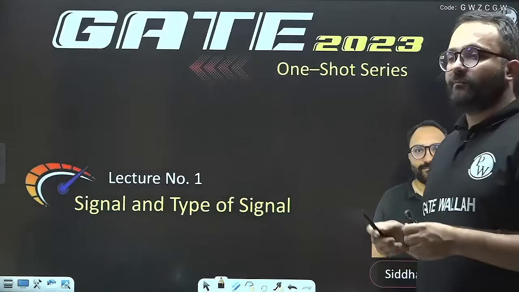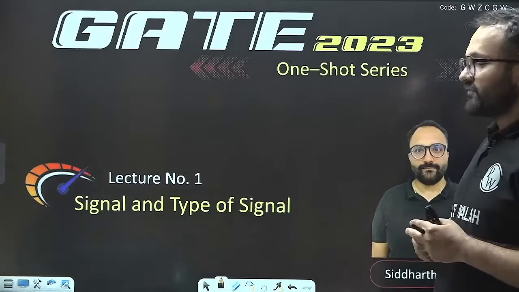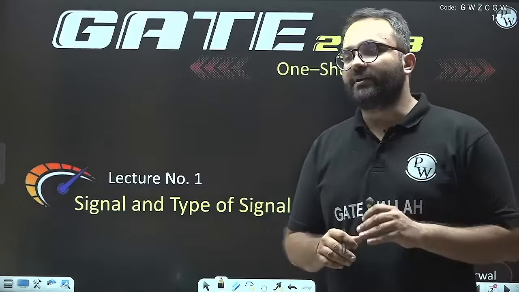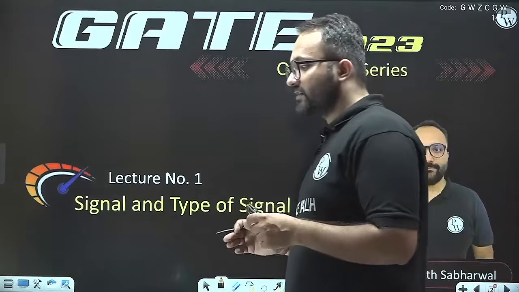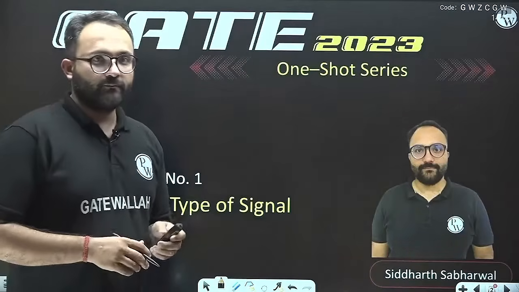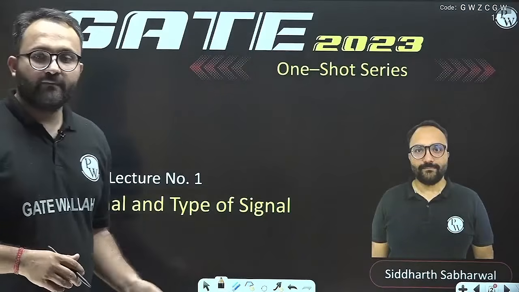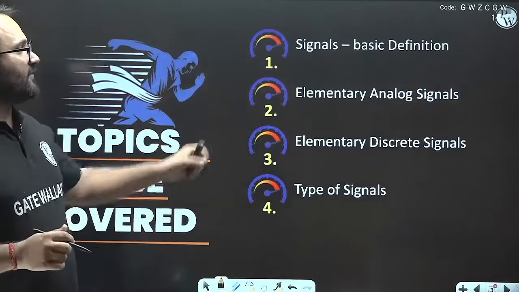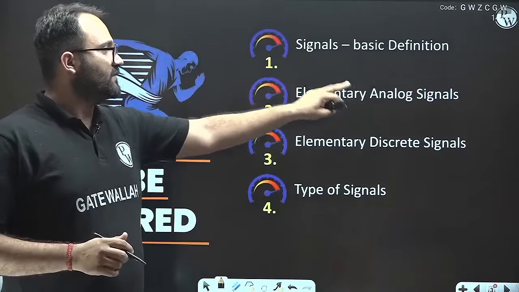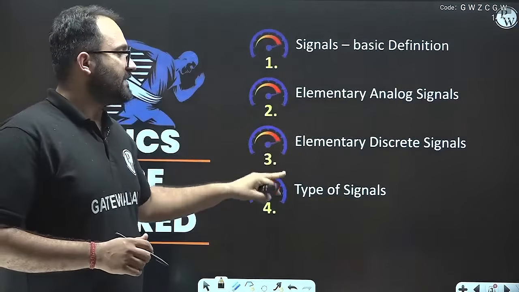So in this one short series we will be completing signals and type of signals, and we will also be doing operations on signals. This will be a very beautiful lecture, and we will be completing this very important and basic portion of this subject. It is very important from the GATE point of view also. I am Siddharth Sabharwal. And we will be covering signals, basic definition, elementary analog signals, elementary discrete signals, and type of signals.